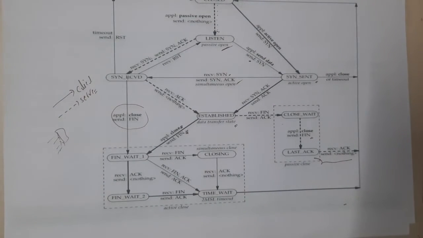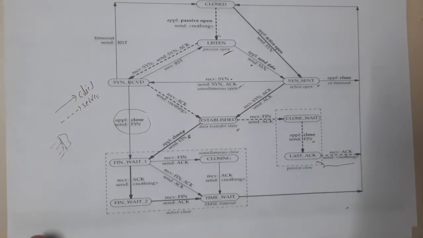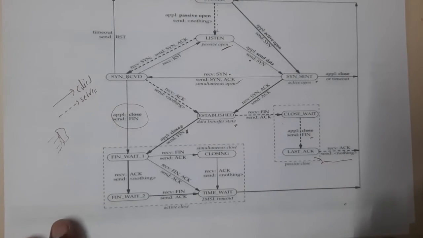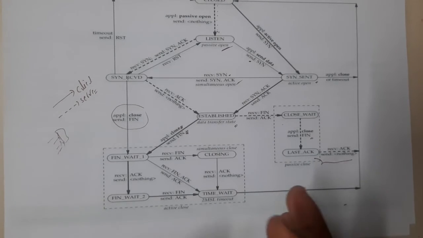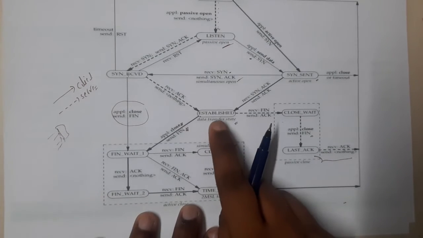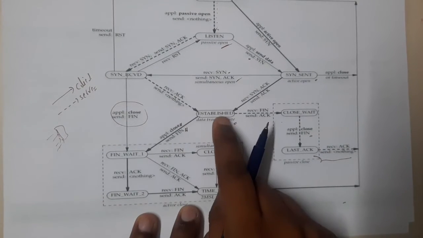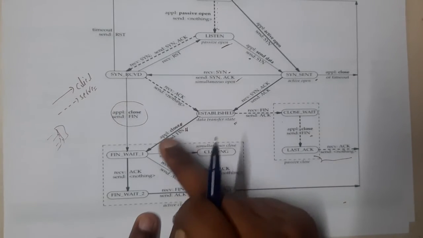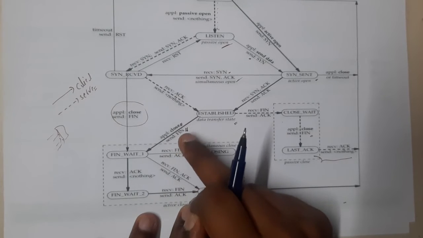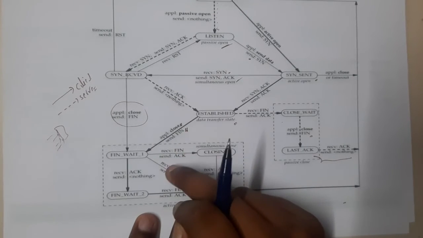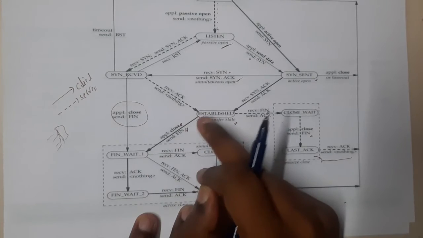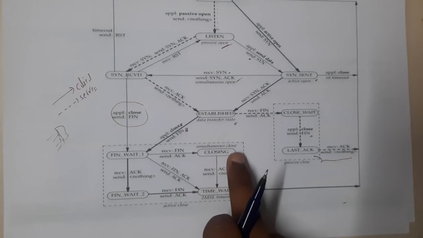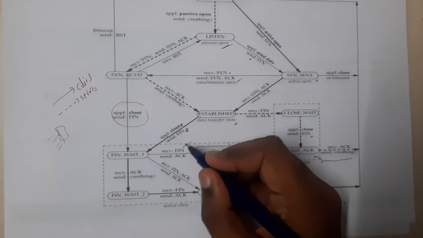The same flow chart which we have discussed previously is what this is representing with respect to states. Got it? Yes. Based on the inputs and outputs or the received messages, the states will change. So assume that once the established connection is settled, all the data transfer has been done, and now the client has requested a close. So he sent the FIN packet. And assume that the server also sent the FIN packet. At that time it will automatically go into closing, right? So it depends completely on what they are receiving, guys.